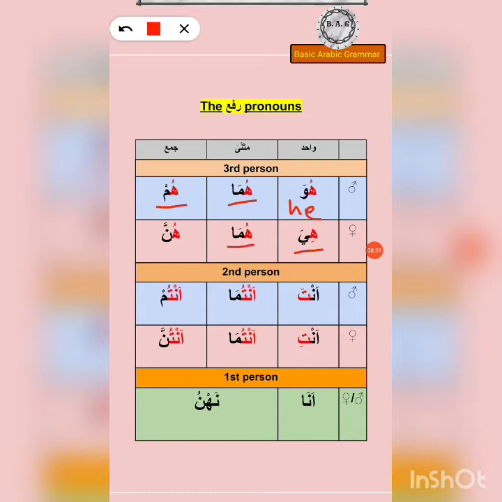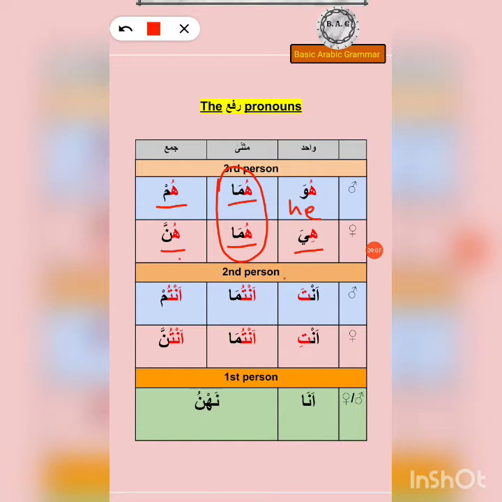Huma, once again both of them. Now both of them are the same. Huma for masculine, huma for feminine. We'll have to work it out through the context. And then hunna is for all of them for feminine. The translation is coming up. First, I just wanted to give you an overview. So huwa, huma, hum, hiya, huma, hunna.